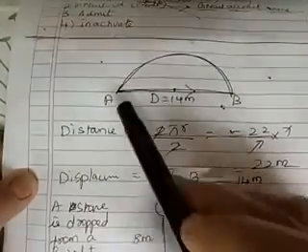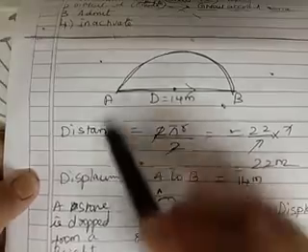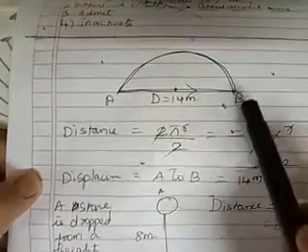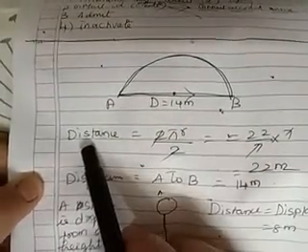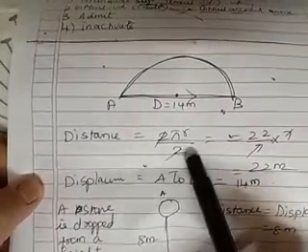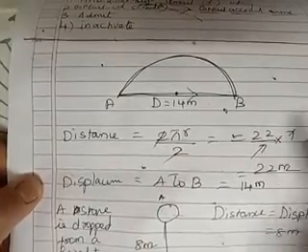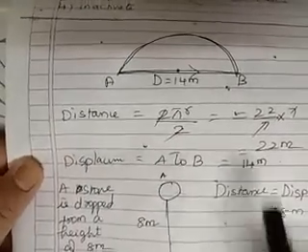In the previous case, it started from A and ended at A. But here, it starts at A and ends at B. So what is the distance here? It will be half of that, is it not? So 2 pi r divided by 2. So 2 gets cancelled. You will have pi r. 22 by 7. 7 will get cancelled. You will get the answer as 22 meter.